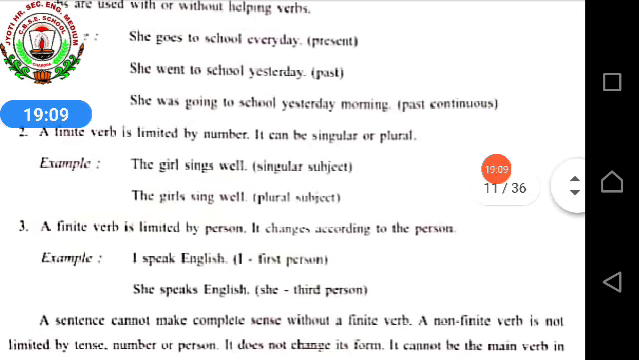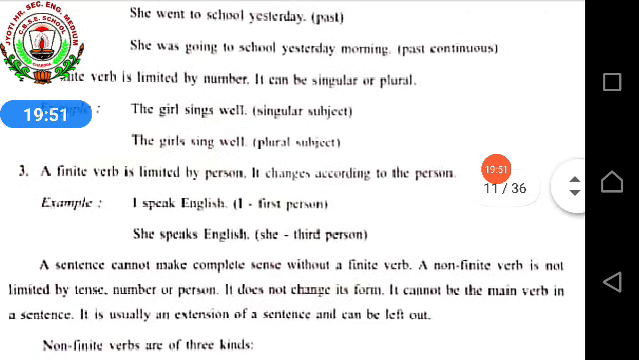In the same way, third one, a finite verb is limited by person. It changes according to the person. So how many types of person are there? Three types: first person, second person, third person. First person means I, because I am speaking. Second person means you, because you people are listening to me. And when we both, the first and the second person, are talking about a person who is not present here, that person we call the third person. So first person I, second person you, third person he, she, they.